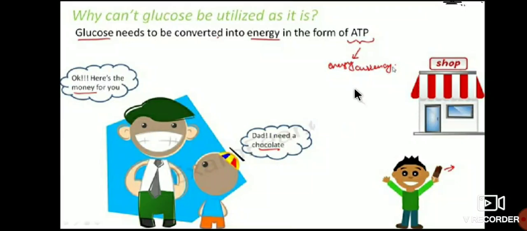ATP means energy currency, adenosine triphosphate. That means what we have taken, glucose, that is sweet, is always converted into ATP, that is energy currency, adenosine triphosphate. That means glucose is always converted into energy, and the body will utilize that energy.